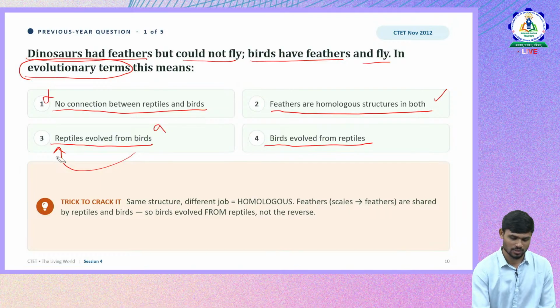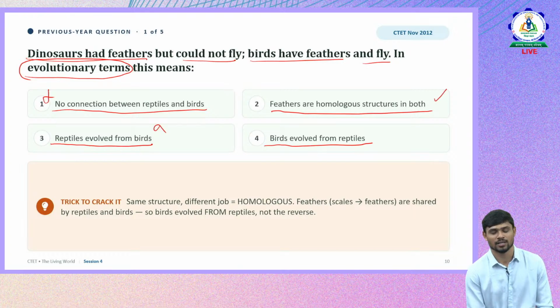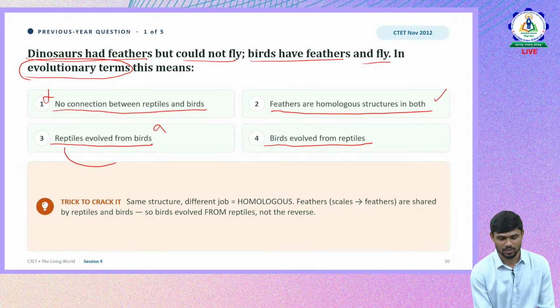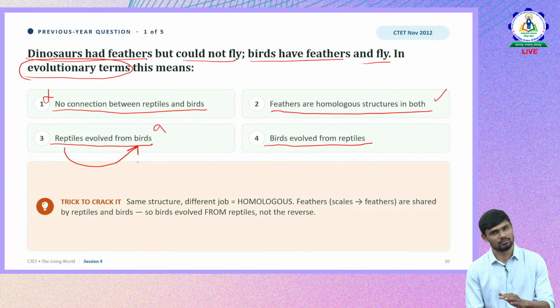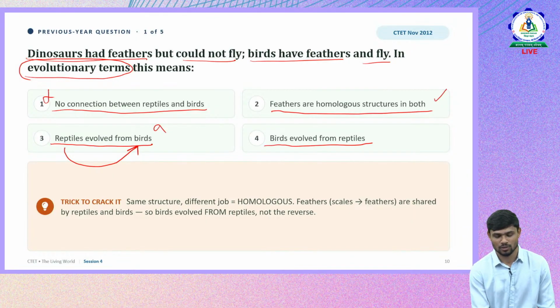Sorry, there is a mistake. Okay, "reptiles evolved from birds." That's what they're saying, whereas it is reptiles that evolved into birds. So birds did not come from reptiles... sorry, reptiles did not come from birds; from reptiles, birds came. So that is also wrong.